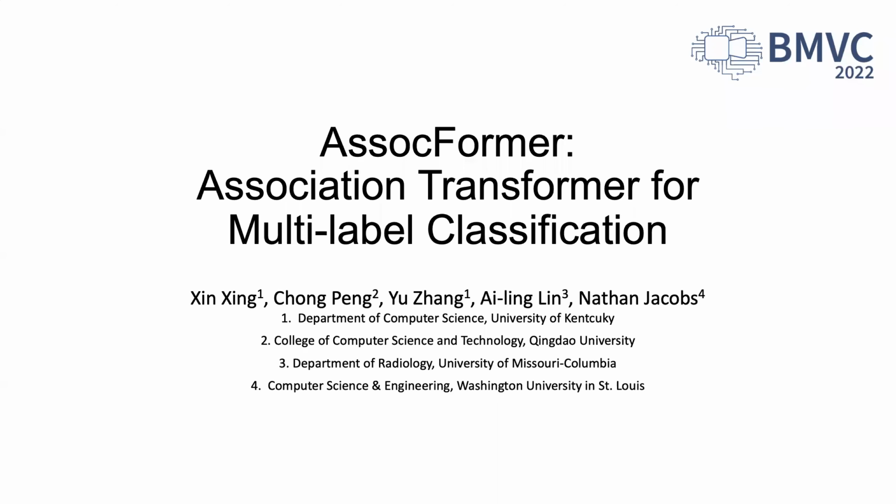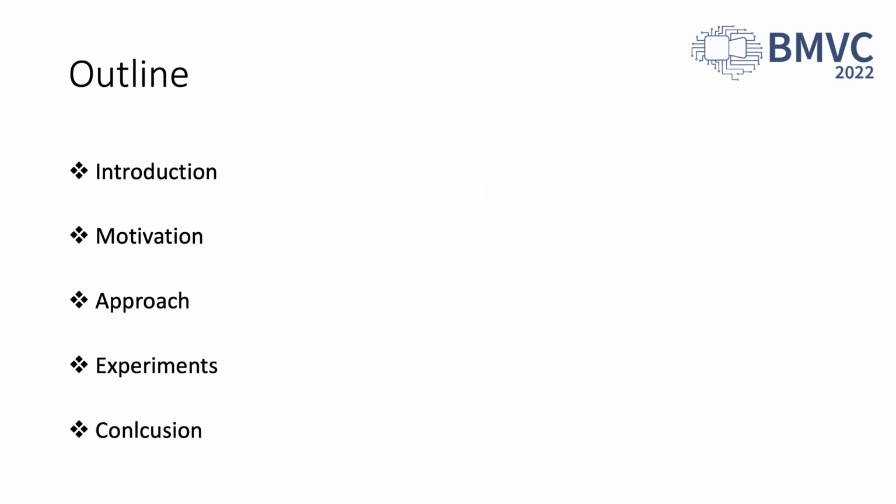Hello everyone. We present our Association Transformer for multi-label classification. Our presentation includes 5 sections. We first give introductions, then we talk about the motivation of our work. Afterwards, we show our approach and evaluate the proposed model with experiments. Finally, we give a conclusion on our study.